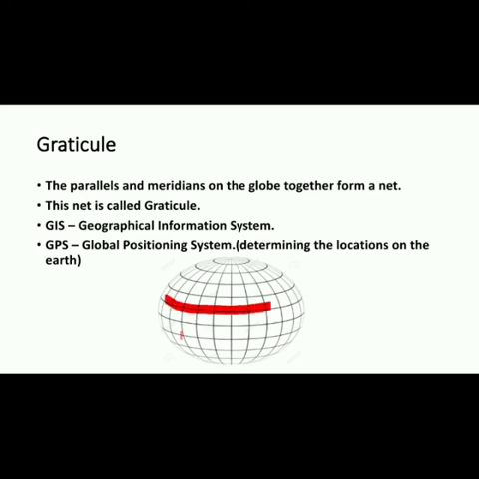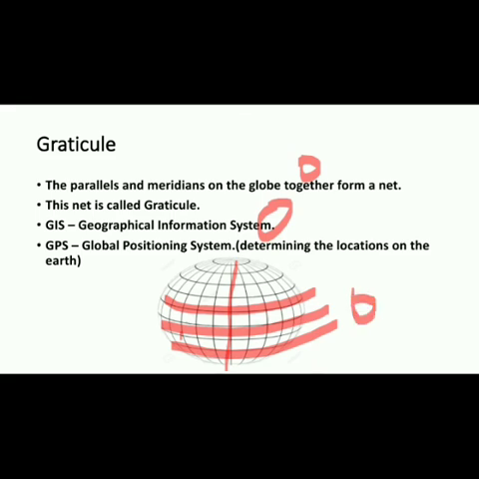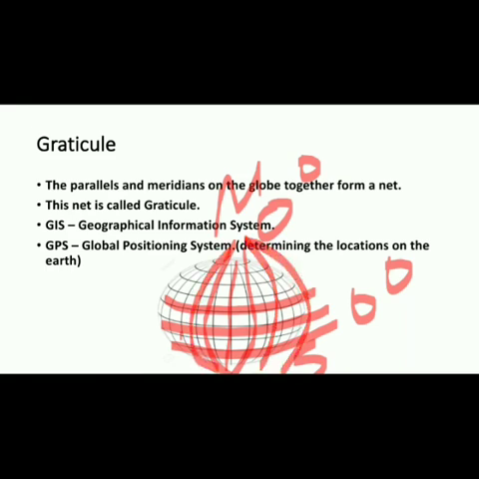These are the parallel lines running from west to east, and this is the imaginary vertical line, the 0 degree prime meridian, and the equator is the 0 degree parallel. The parallels and meridians on the globe together form a net. This net is called the graticule.